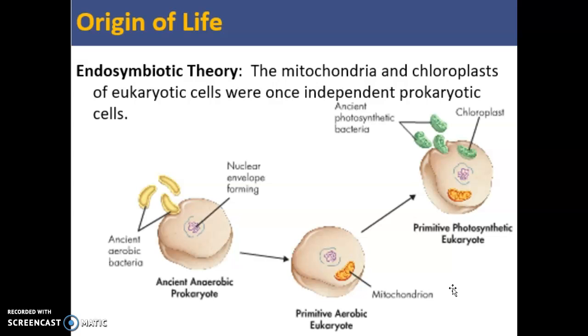The endosymbiotic theory suggests that cell later went and engulfed some chloroplast. The chloroplast started off as an ancient photosynthetic bacteria. It was engulfed and became the modern day chloroplast. So it suggests how the chloroplast and the mitochondria became part of a eukaryotic cell.